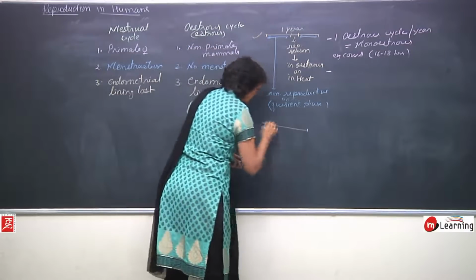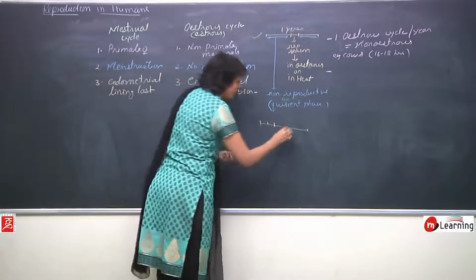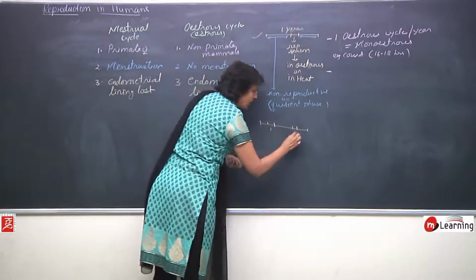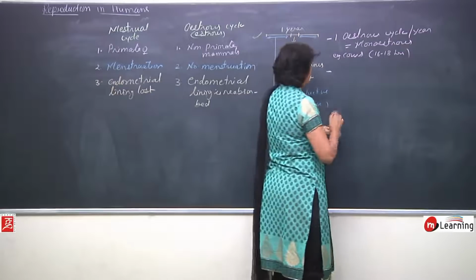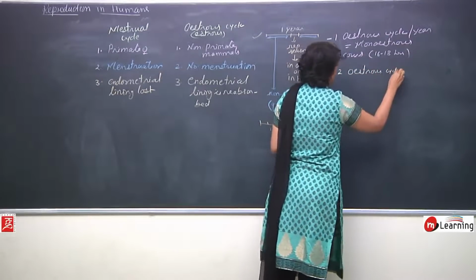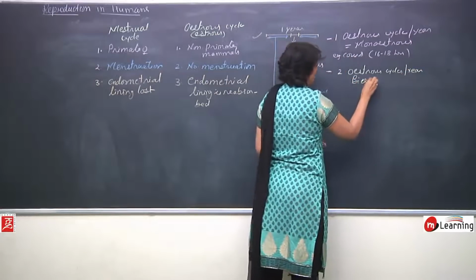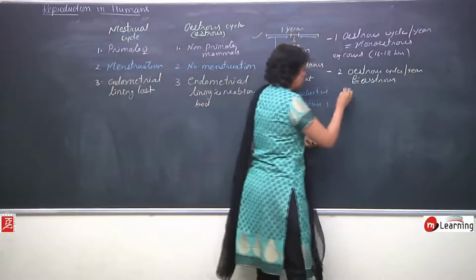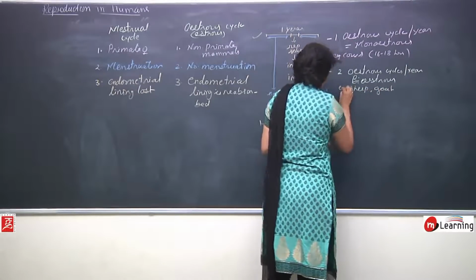In this case, suppose this is the entire year span. The animal becomes reproductive during one period and again during one season. So there are two estrus cycles, 1 and 2. Such animals are known as bi-estrus. So when animals have two estrus cycles per year, they are called bi-estrus. Sheep, goats, they come in this category.